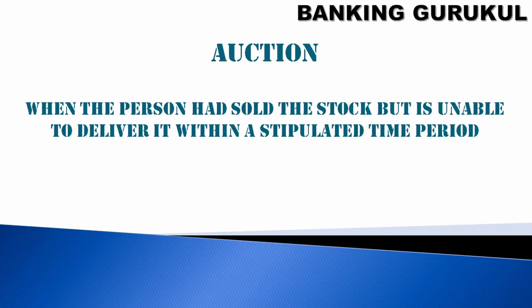Auction. When the person has sold the stock but is unable to deliver it within a stipulated time period. So you sold the shares but on a particular date, normally it will be T plus 2. So transaction day plus 2. So on the third day you have to give your shares to the buyer. Otherwise these shares will be auctioned.